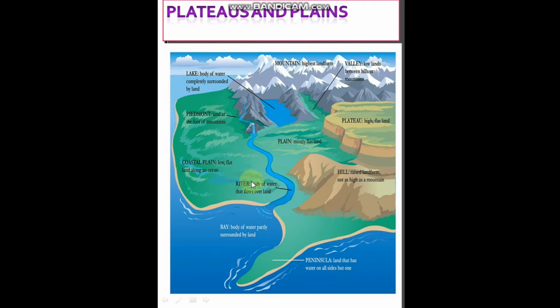Next, river. What is a river? A river is a body of water that flows over a land. See, this is a body of water that flows over a land.